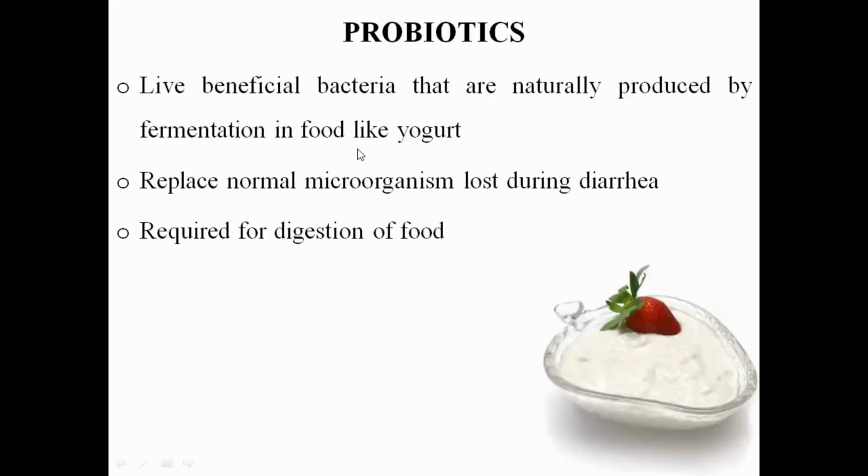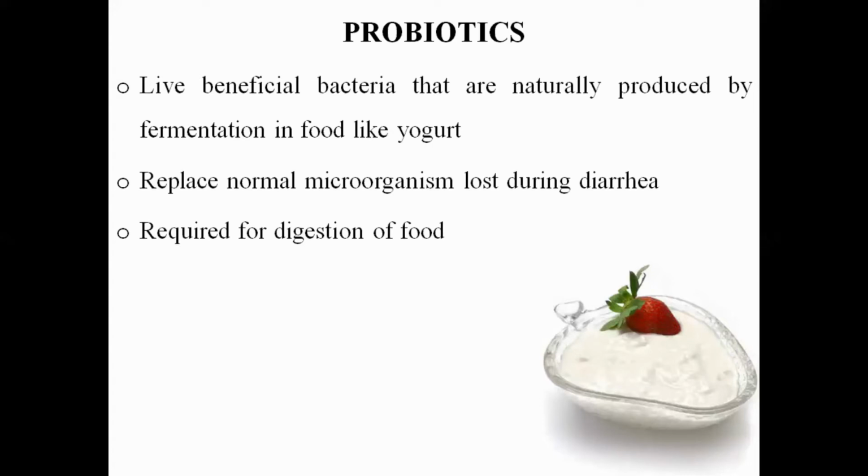Now the other drugs, probiotics and prebiotics. These are important drugs, and we will discuss them one by one. Probiotics: what do we mean by probiotics? When we say antibiotics, what does that mean? Antibacterial.